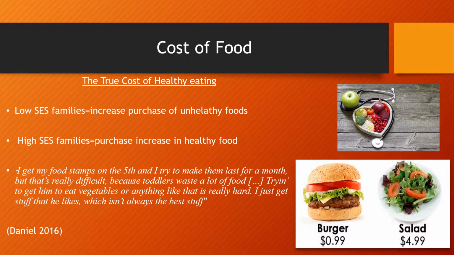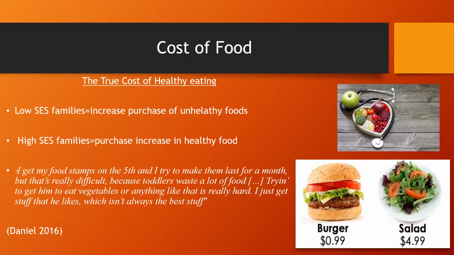For example, Daniel conducted a couple of interviews. One was with a woman and her two children. She states, "I get my food stamps on the 5th and I try to make them last for a month. But that's really difficult because toddlers waste a lot of food. Trying to get him to eat vegetables or anything like that is really hard. I just get stuff that he likes, which isn't always the best stuff."